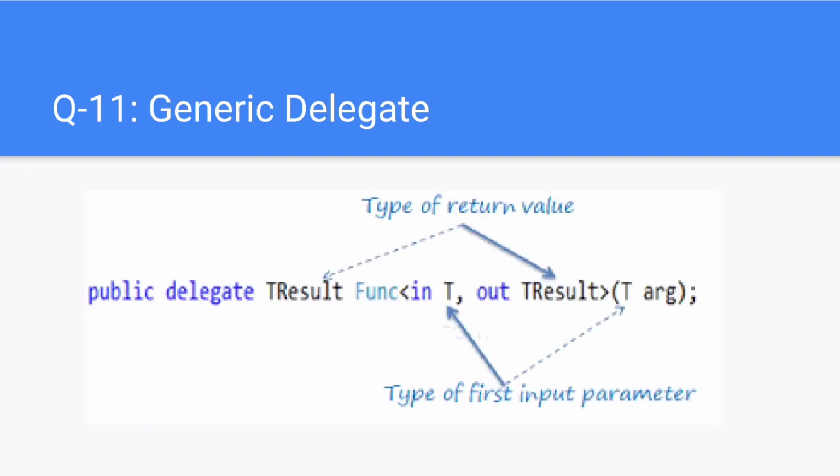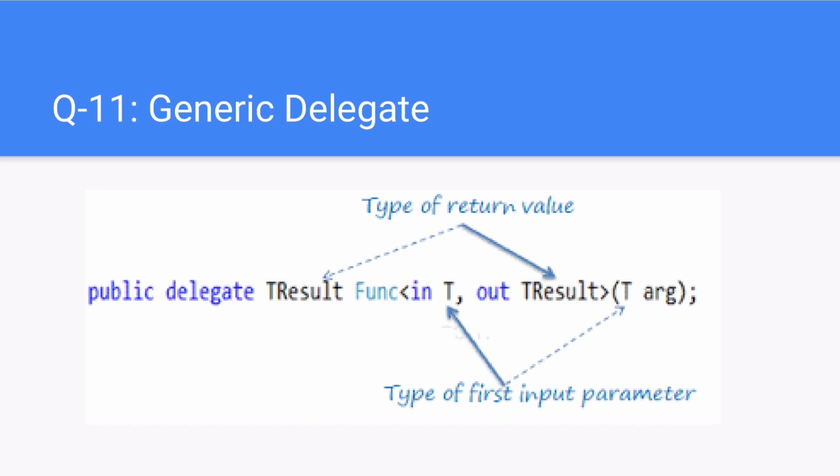Next question. Generic delegate. C# introduced generic delegate types such as Func and Action. Generic delegates are present in the System namespace. Generic delegates allow programmers to not have to create a custom delegate for each type.